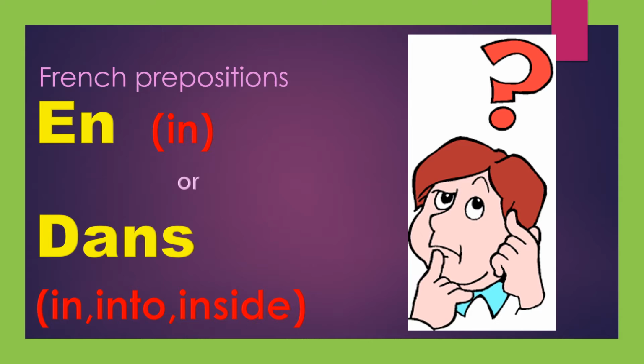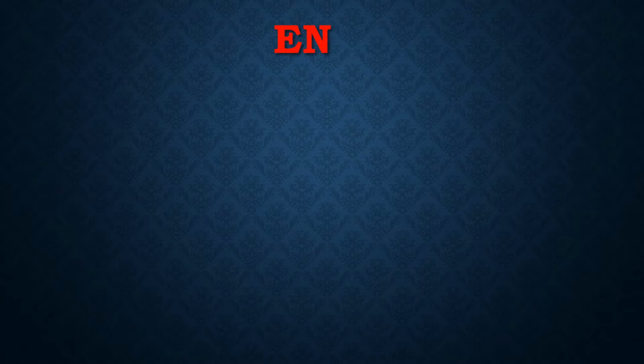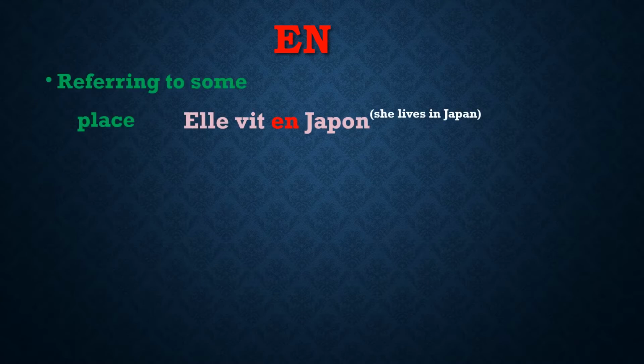Okay, let's go. All right, now let's start with a few scenarios where we use en. First one is when we are referring to some place. For example, elle vit au Japon. She lives in Japan. We are talking about a country that she lives in, so we will use en. For example, j'habite en France. I live in France. Whenever we are referring to some place, we will use en.